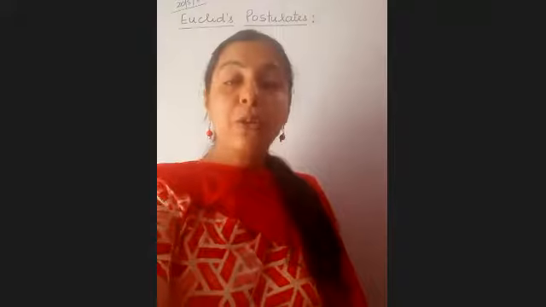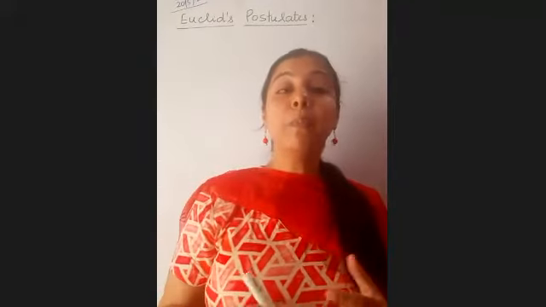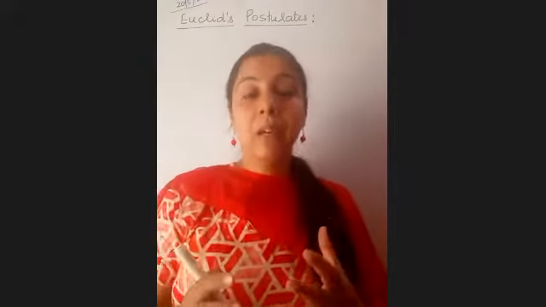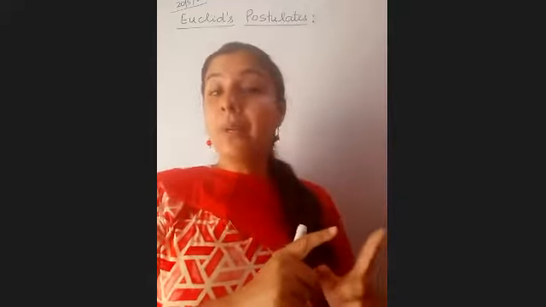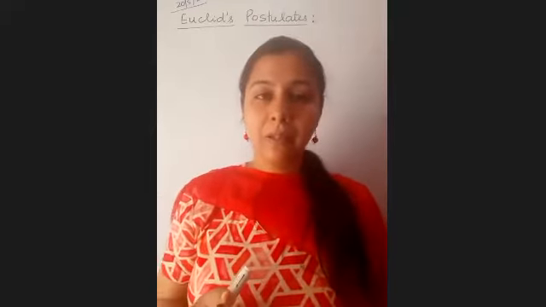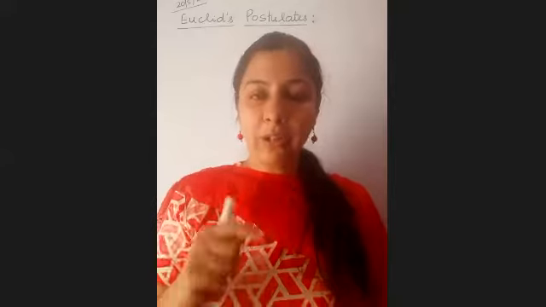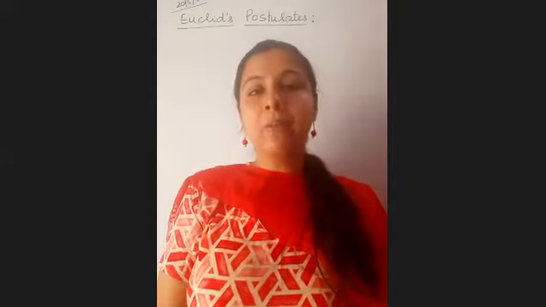Keep it up. So now, children, we are going to discuss some of the postulates, some of the basic things which were taken as true without any proof given by Euclid, known as Euclid's postulates. So there are 5 postulates. We will be discussing them one by one. All right.